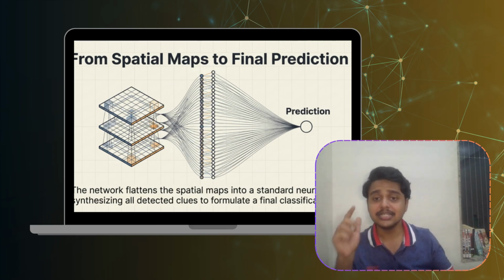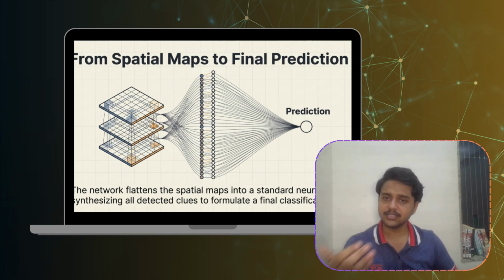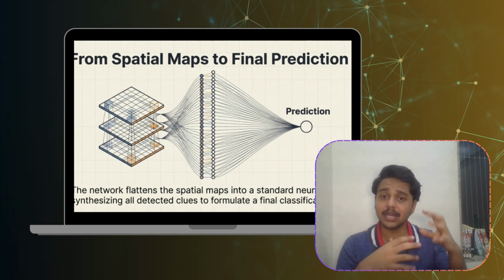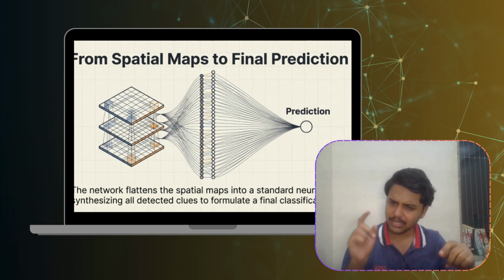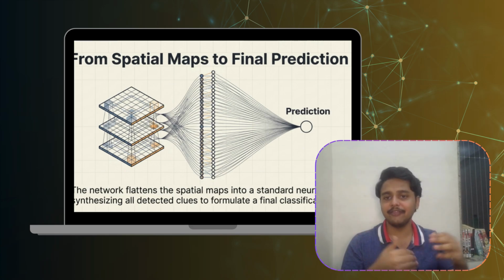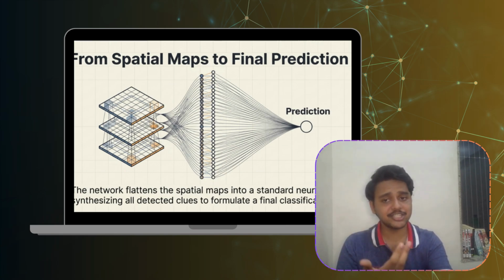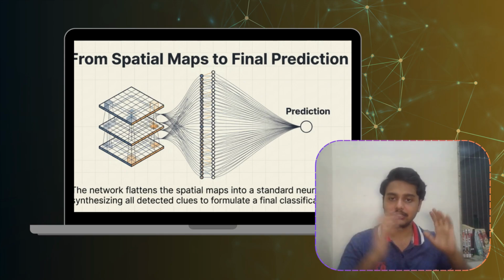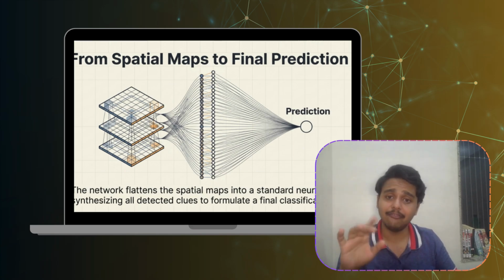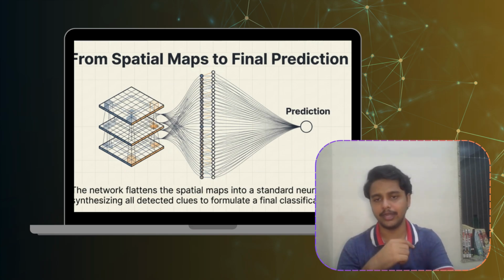At this particular stage, the CNN has extracted useful patterns. But how does it make useful decisions? This is where flattening and dense layers appear. The feature maps are converted into long vectors. This process is called flattening. The dense layer analyzes all the extracted features together. It combines the evidence, the edges, shapes, textures, and patterns, and produces a prediction. This stage is very similar to the neural networks we studied on the third day. The only difference is that the CNN has already done the feature extraction beforehand.